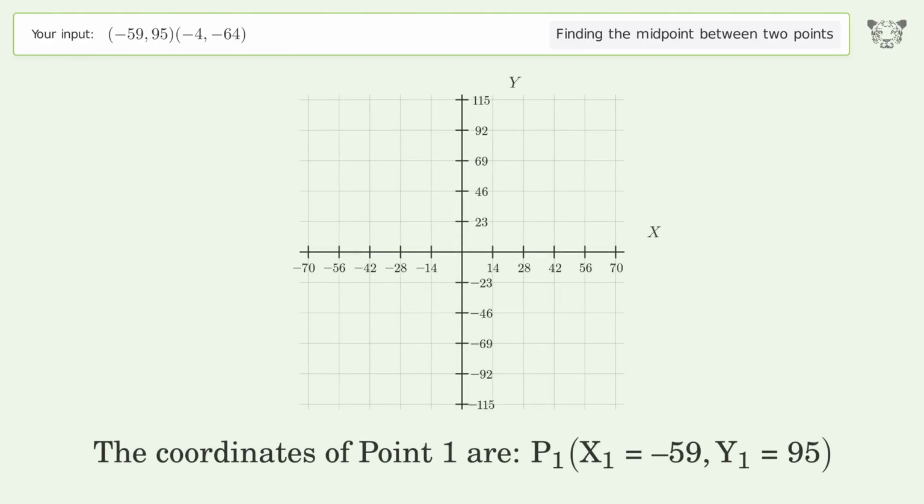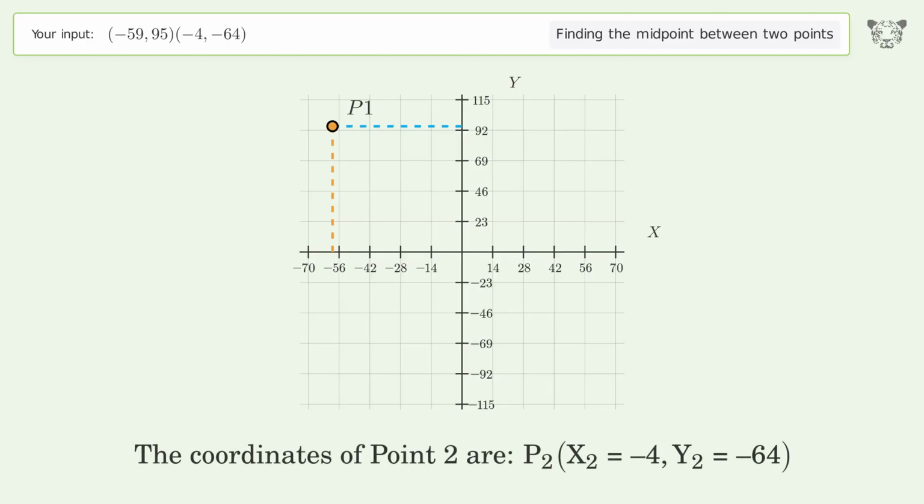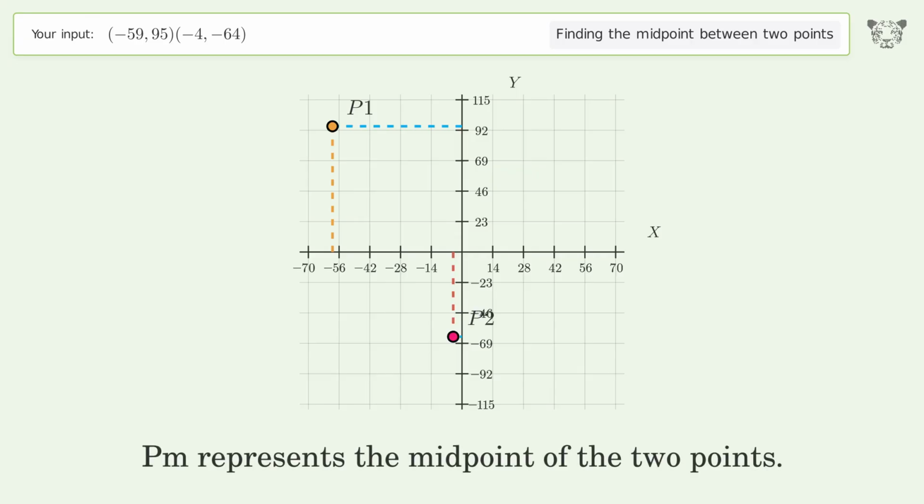The coordinates of point 1 are x1 equals negative 59, y1 equals 95. The coordinates of point 2 are x2 equals negative 4, y2 equals negative 64. PM represents the midpoint of the 2 points.